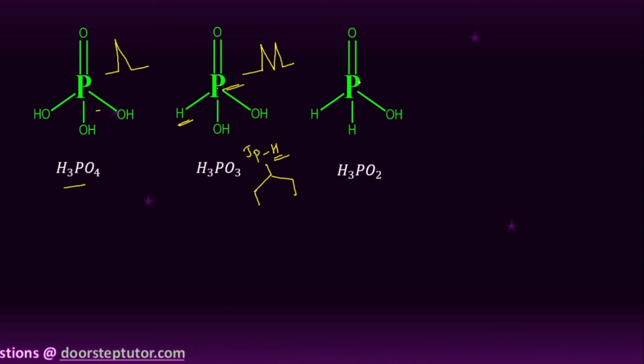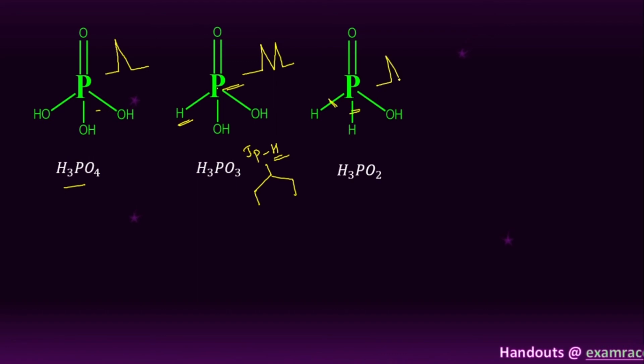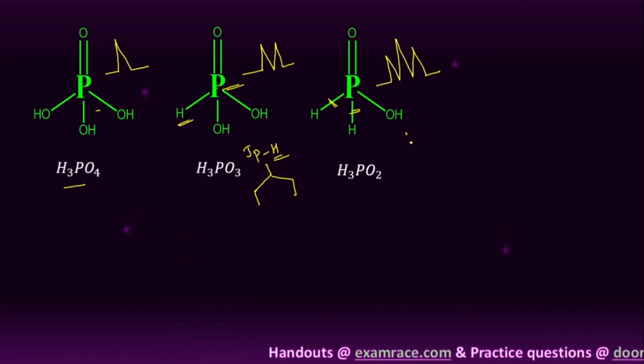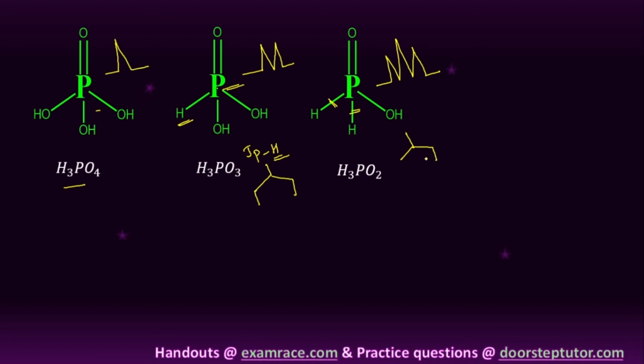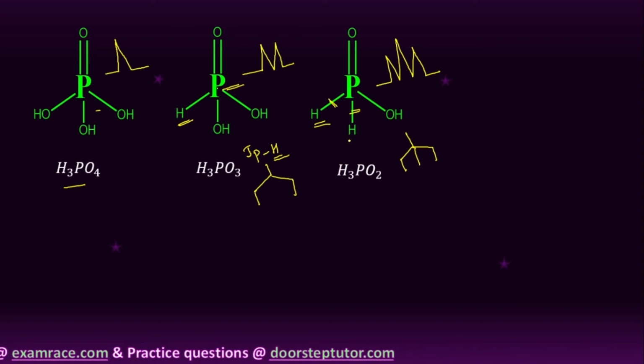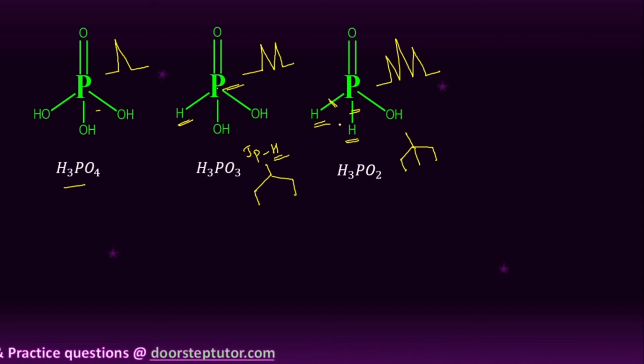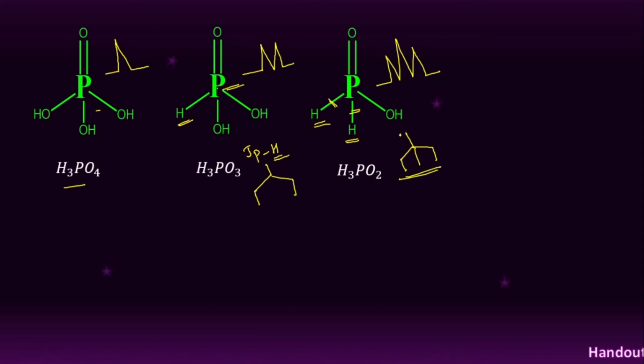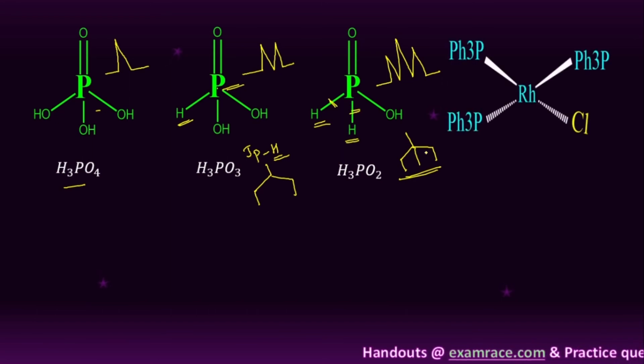In the hypophosphorous acid, the P31 is coupled with the two neighboring protons, so it gives n+1 signals: 2 + 1, that is equal to 3 signals in the NMR spectroscopy. Clear, right? So next we will move to this.